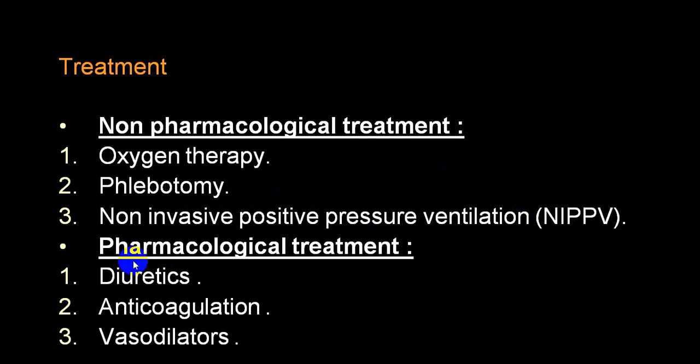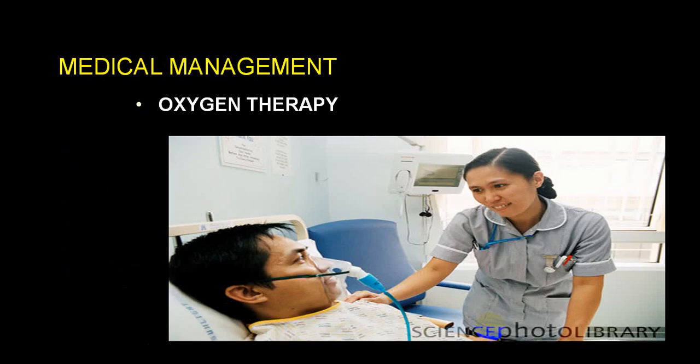As far as pharmacological therapy is concerned, diuretics. Anticoagulants will be helpful only in case of chronic thromboembolic phenomena or acute pulmonary embolism. Vasodilators will also be helpful to reduce the pulmonary hypertension, and you can use prostaglandin inhibitors to reduce pulmonary arterial pressure.